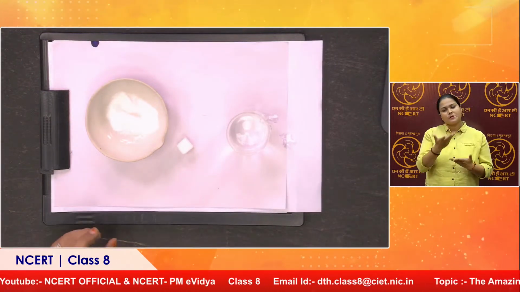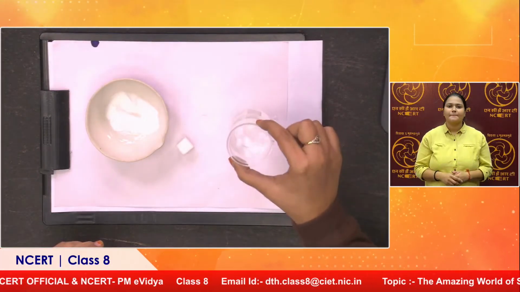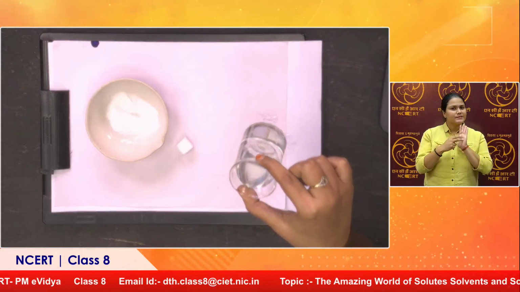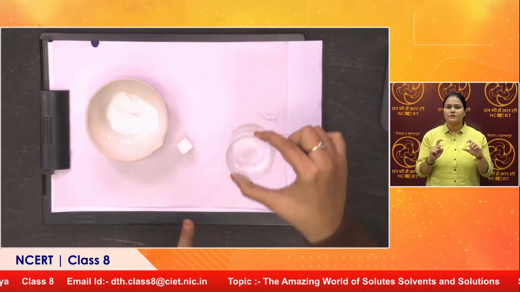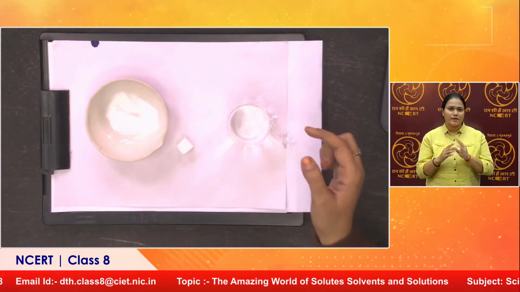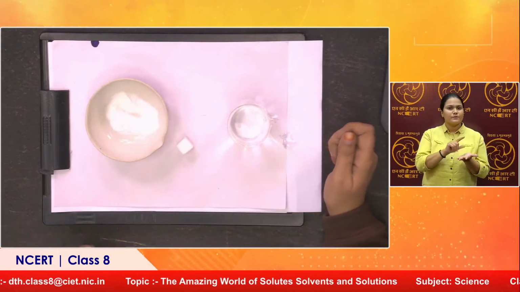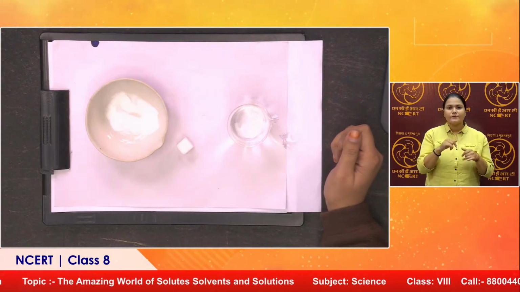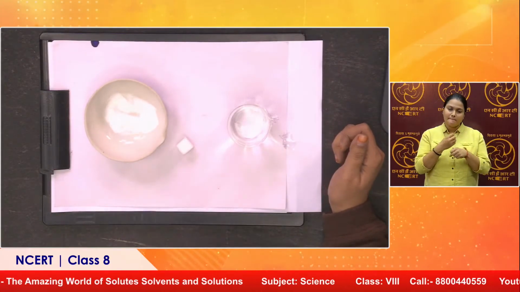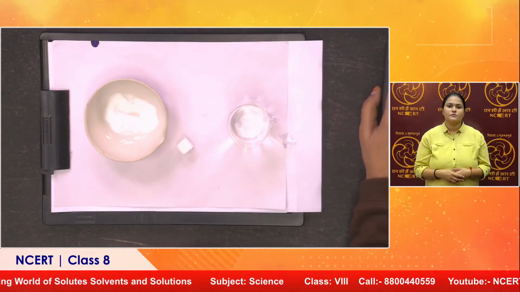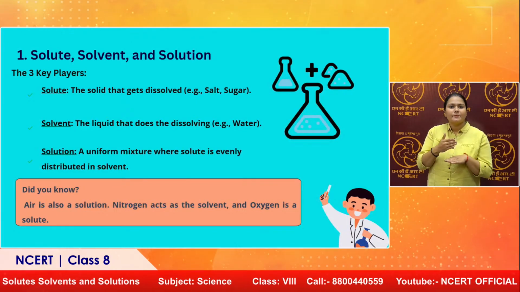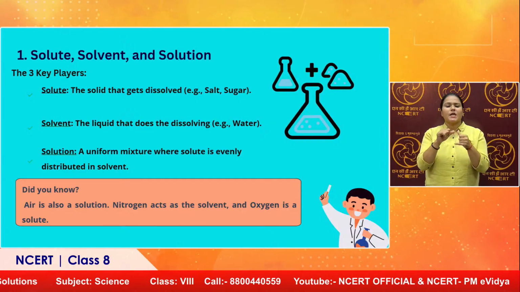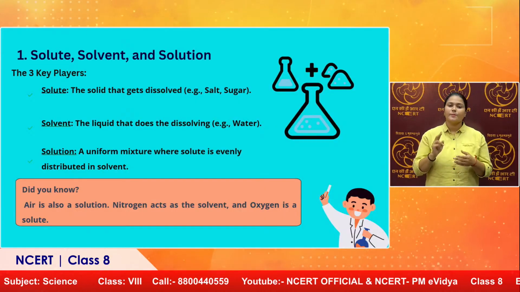So as a result, what do we get? We get a solution, right? If that's visible, it is a clear solution which has a solute, which is salt, and a solvent, that is water. So these are called the components of a solution. Always, a solution is made when it has a solute and a solvent present in it, right? Now further, we move on to air. We have seen that air is a mixture of various gases, and the composition of nitrogen in it is a lot.